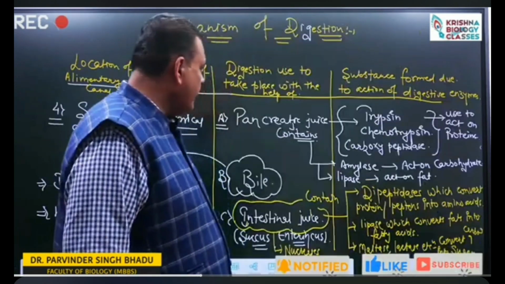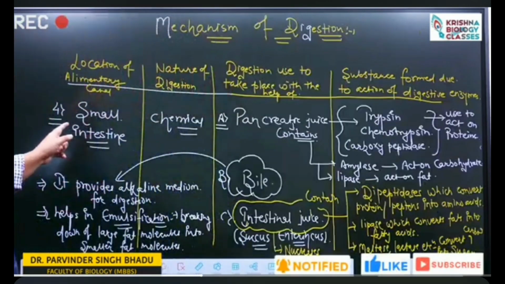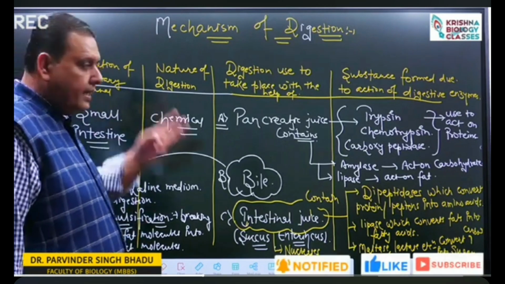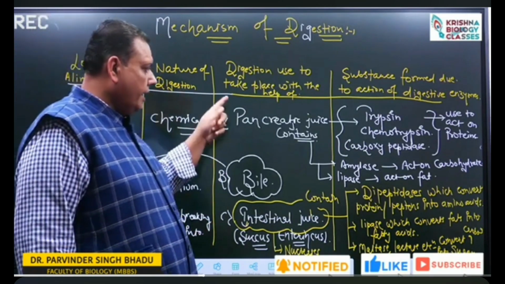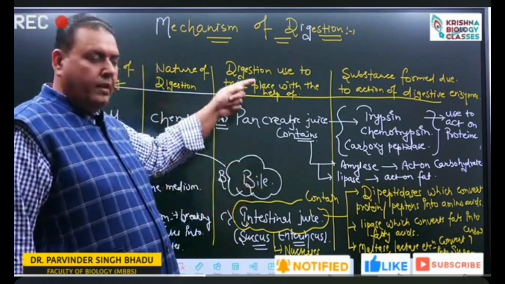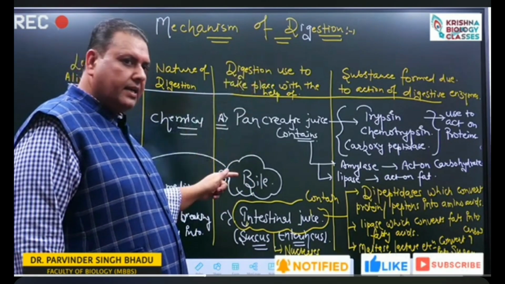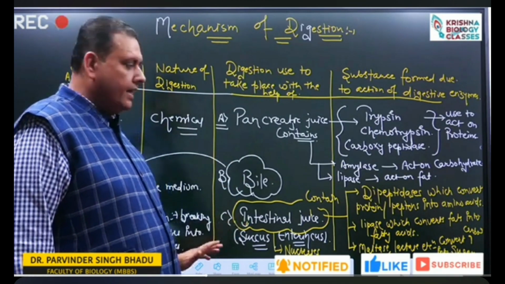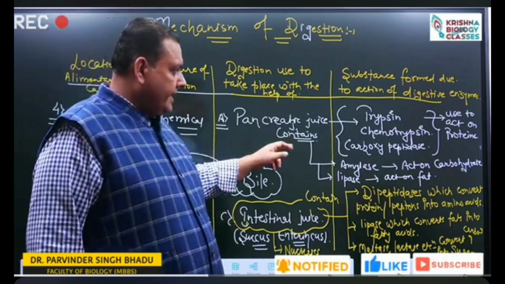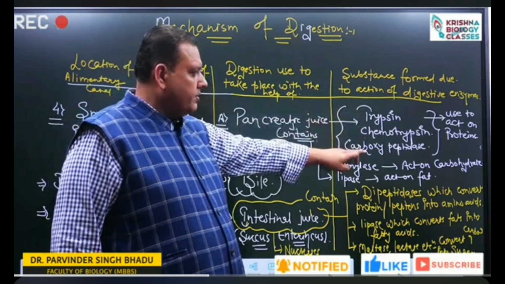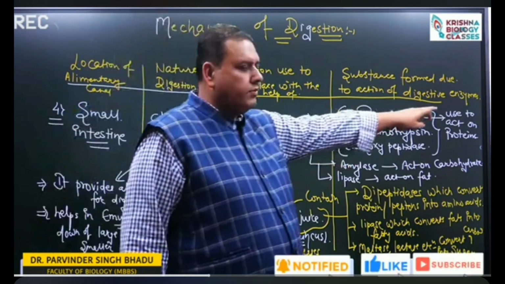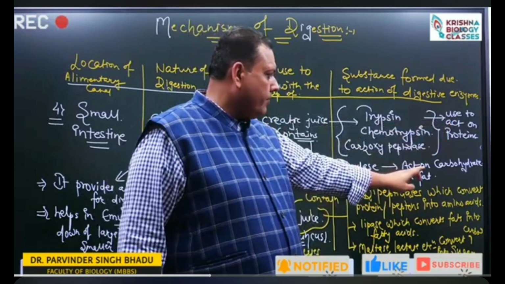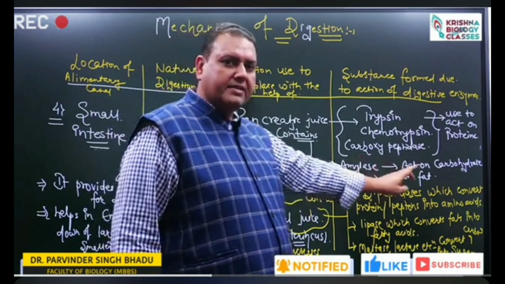When we enter into the small intestine, we say chemical digestion is taking place inside the small intestine, and 3 types of juices play an important role: pancreatic juice secreted by the pancreas, bile juice secreted by the liver, and intestinal juice secreted by the intestinal inner lining. Inside the pancreatic juice, trypsin, chymotrypsin and carboxypeptidase are present, which act on the protein and break it down into peptones. Amylase acts on the carbohydrate, lipase acts on the fat.